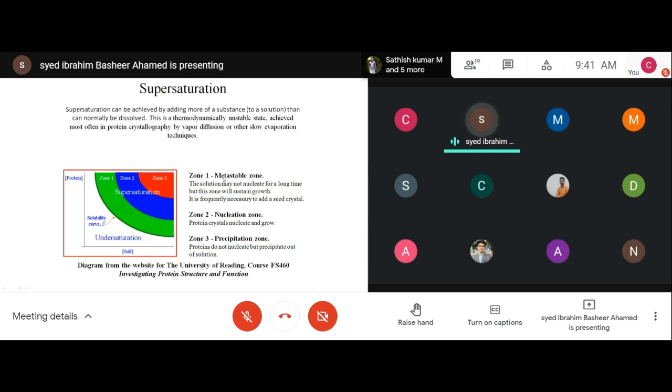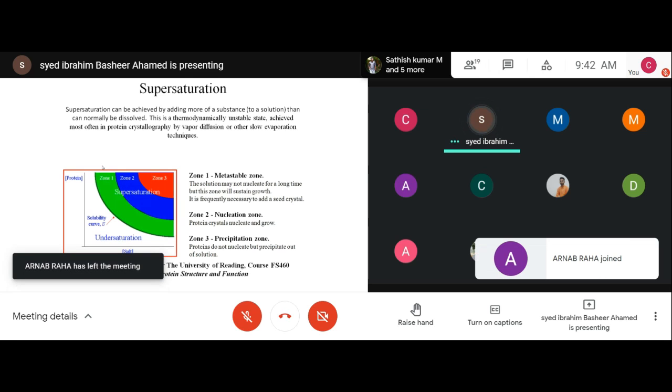So zone 1, the metastable zone: the solution may not nucleate for a long time, but this zone will sustain growth. It is frequently necessary to add a seed crystal. In case your protein is not growing, you are getting some nucleation, and the nucleation will be very tiny crystals.